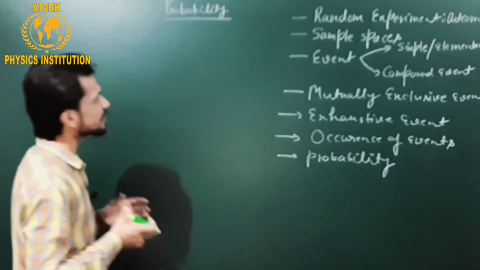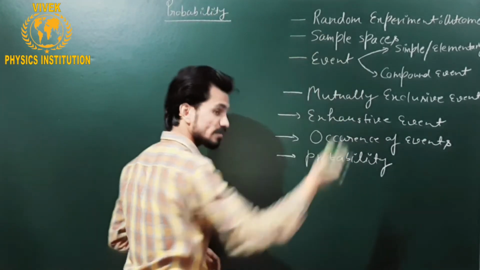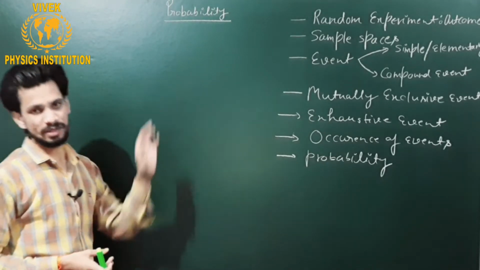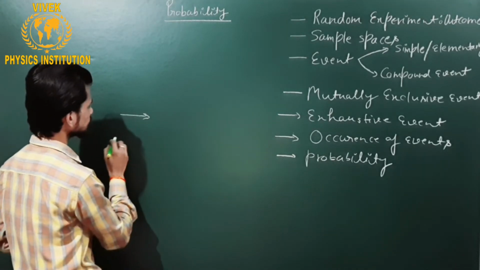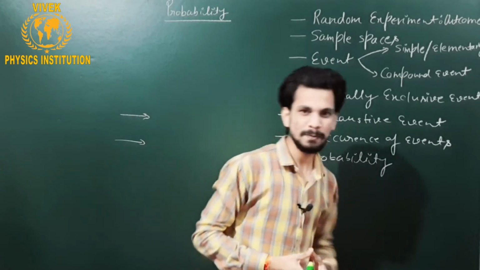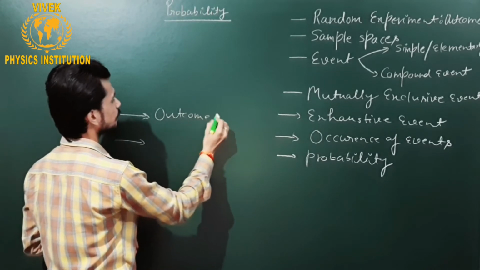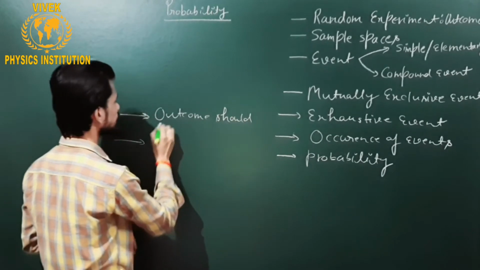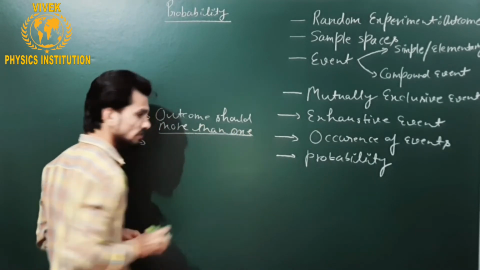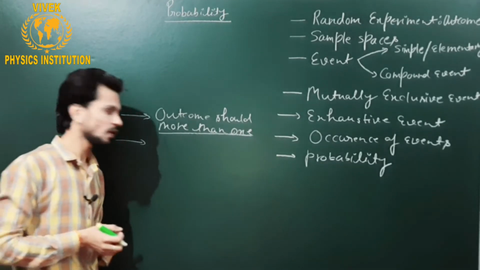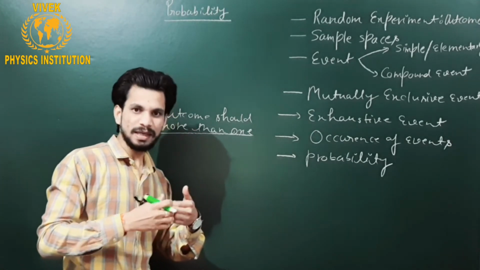How? Let us take the basic features of an experiment to be random. An experiment is called a random experiment if it obeys two conditions. The first condition: the outcomes should be more than one. Just remember this. Next, we have no idea which horse will win.